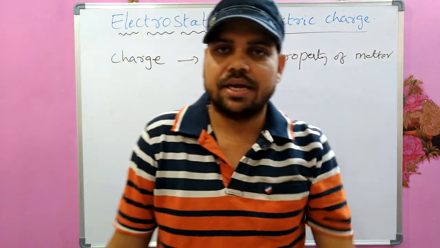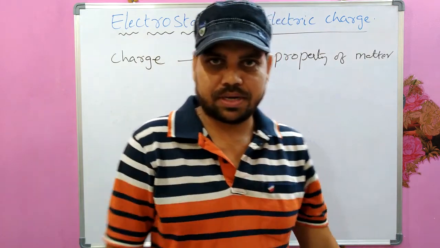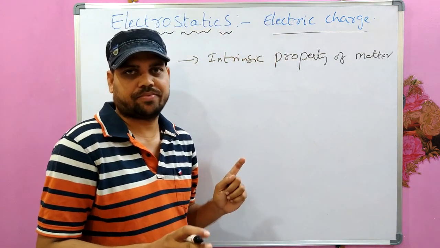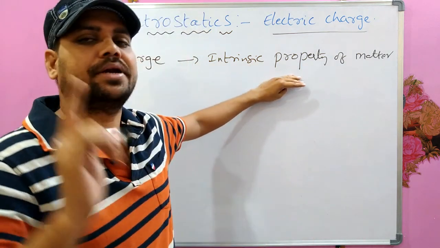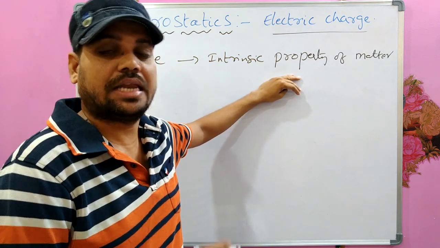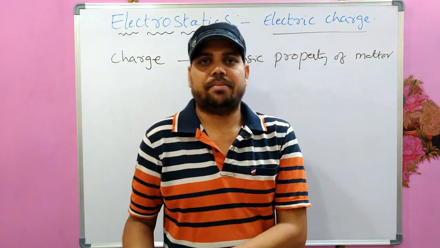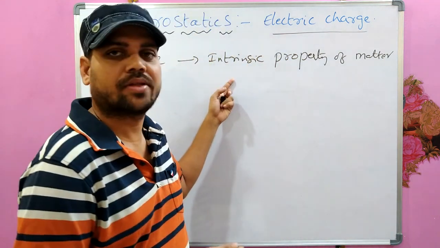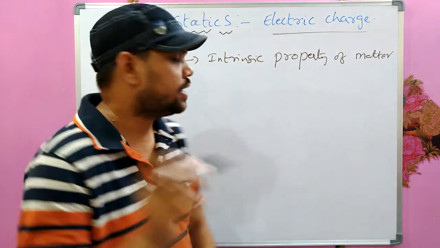Nucleus contains neutrons and protons. Proton is a charged particle, electron is a charged particle. So every matter is made up of atoms, and charge is the intrinsic property of that matter, just like mass. We can attribute some mass to some matter, some body. Just like it, charge is an intrinsic property of matter.